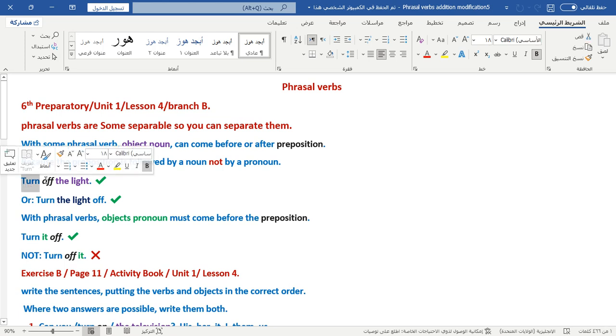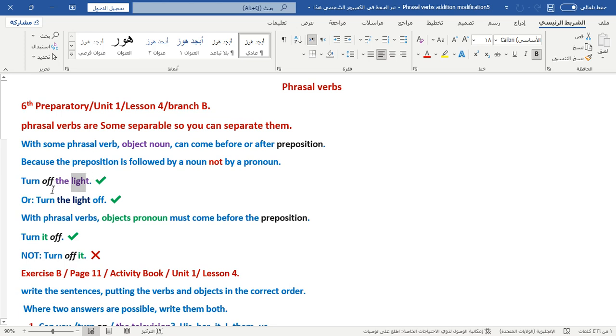Turn is a verb, off, we have double F. Off the light. Okay? Because we have a noun, the object can be after the preposition.